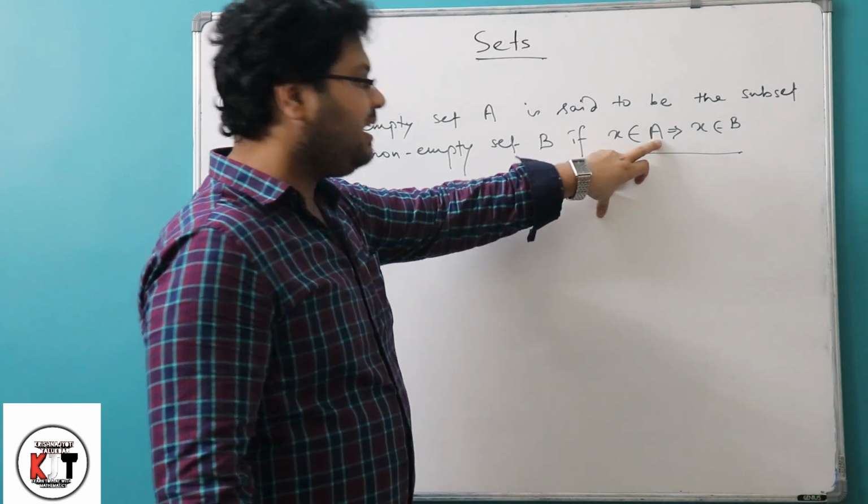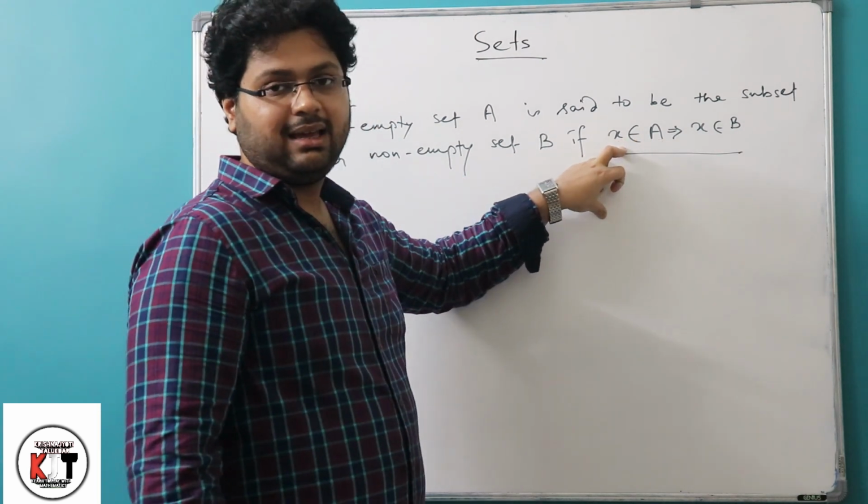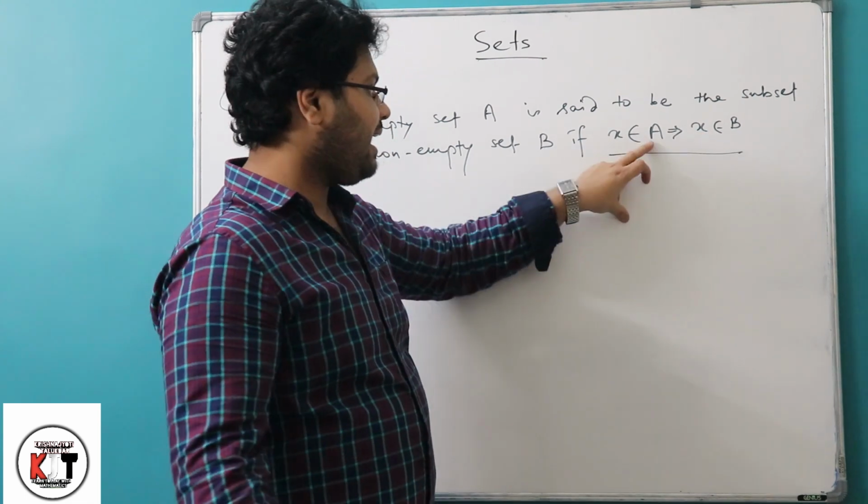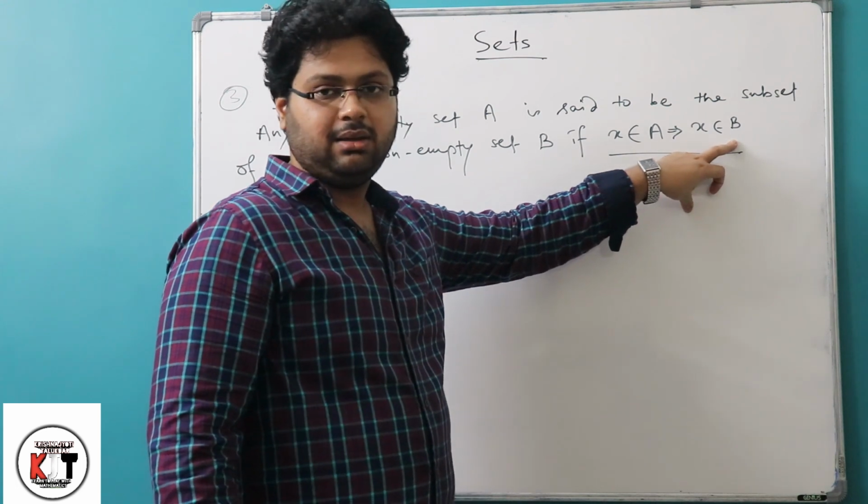If we take any element from the set A, it must belong to B. Then we can call A the subset of B.